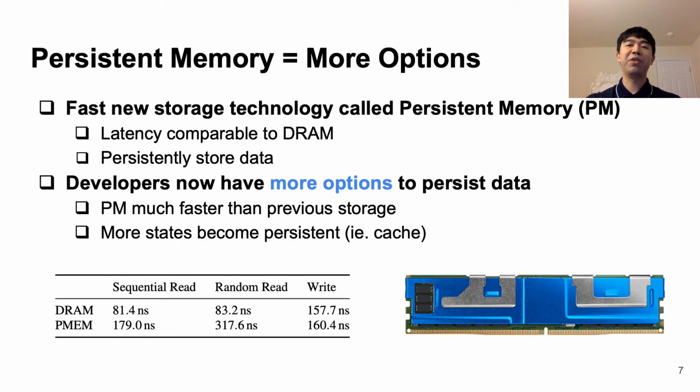Persistent memory is a newly emerging storage technology that has byte addressable latency comparable to DRAM while being able to persistently store data like a disk through power failure. Previously, developers tended to avoid persisting too much data since existing block-based storage options tend to be too slow to access reliably during runtime. However, with persistent memory, developers now have the option to persist a much larger amount of data more frequently, since PM is such a fast storage technology. For example, we could persist a previously volatile cache so that the system can restart with a warm cache.